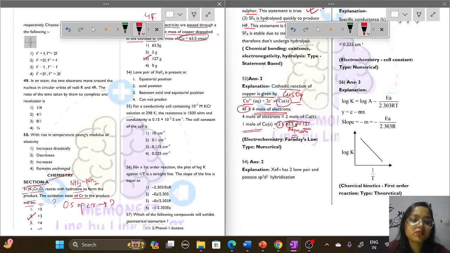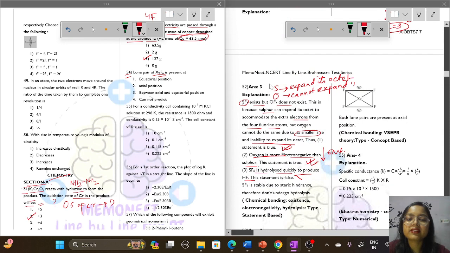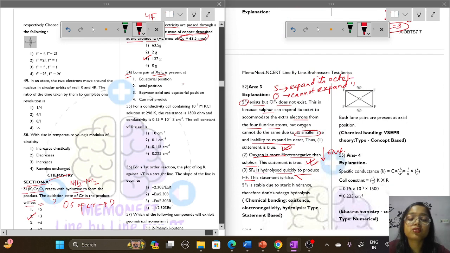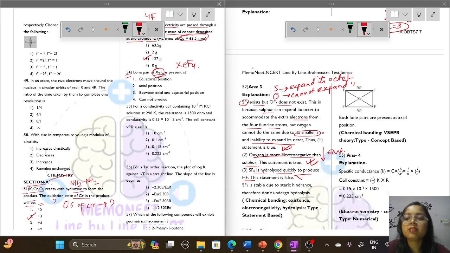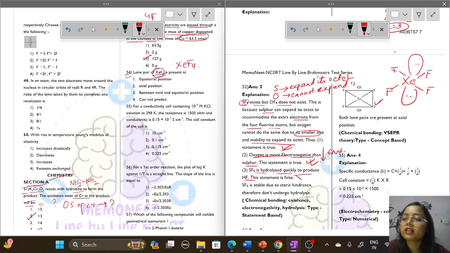Question number 54. The lone pair of XeF4 is present in? So where the lone pair of XeF4 is present? The XeF4 structure can be drawn like this. Xe has 4 fluorines on its sides and there are 2 lone pairs. Okay, so it is asking what is the position of the lone pair here. These two positions are called what? They are called the axial ones.